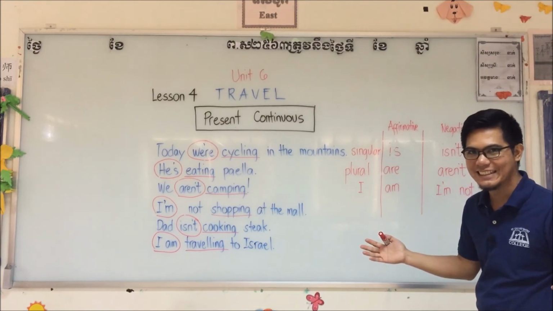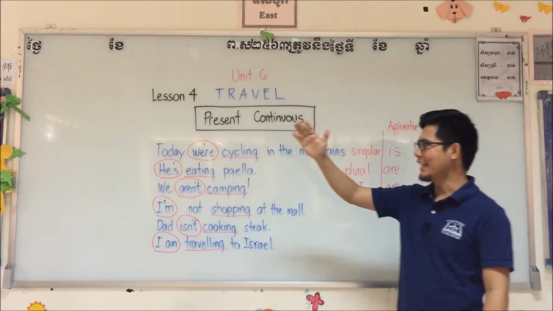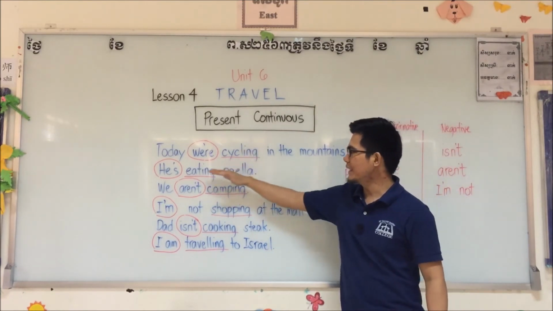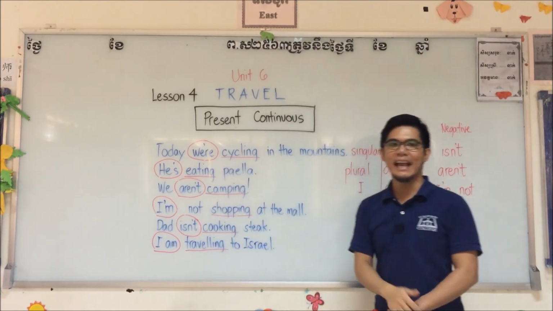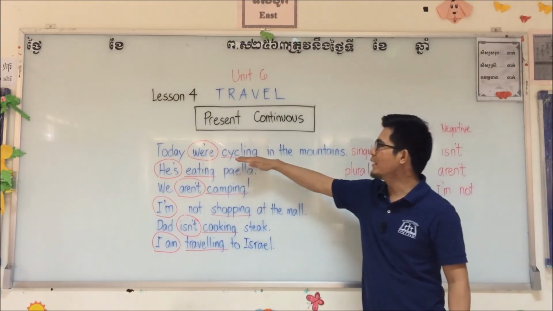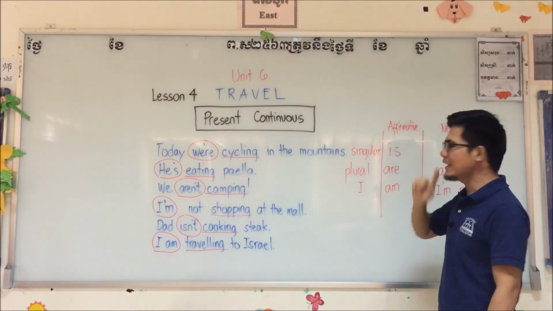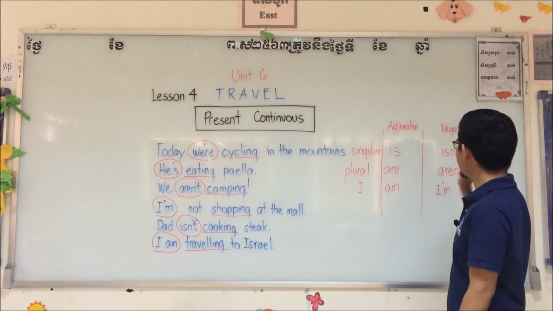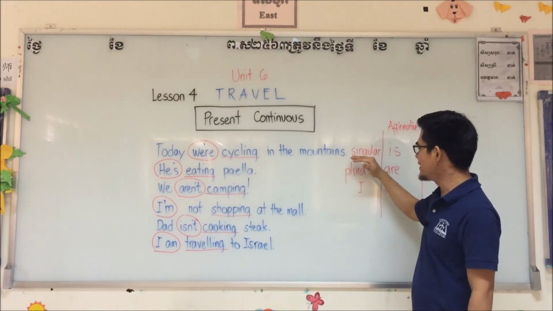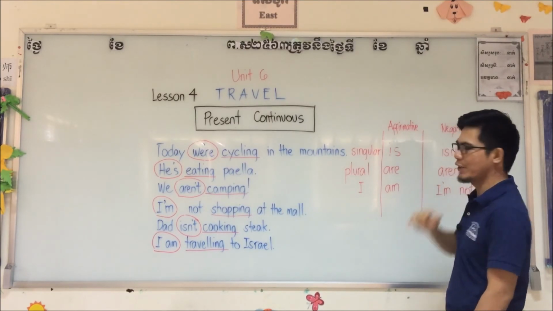That's it. Easy. Okay? So, remember, in writing present continuous sentences, we use verbs in ing. And we use the verb to be before the verb ing. That's why in singular, we use is for affirmative, isn't for negative. Again, he, she, and singular subject, we use is for affirmative, isn't for negative.